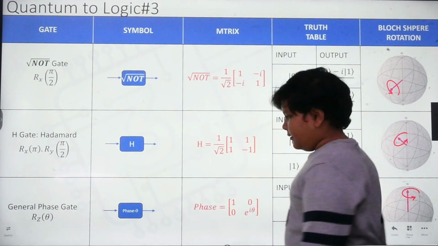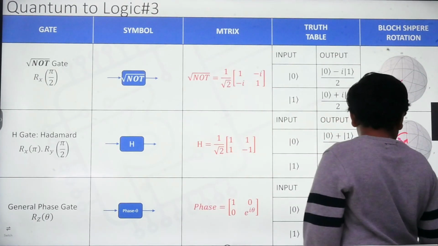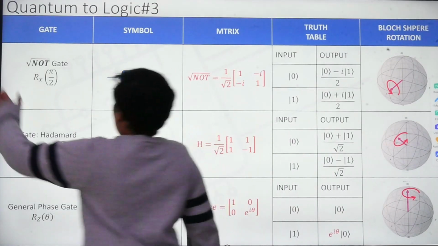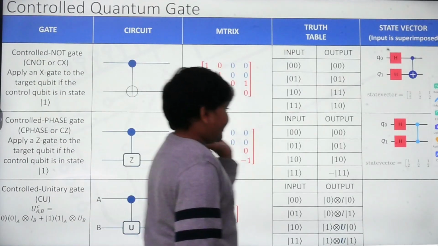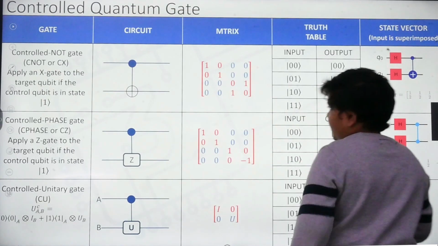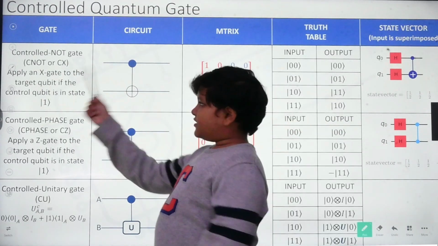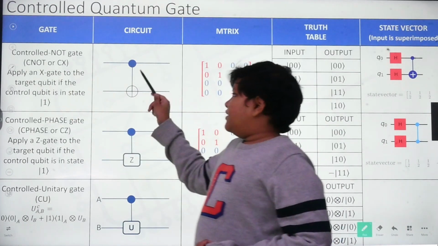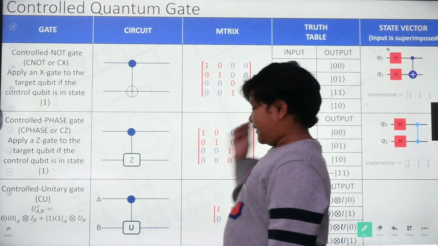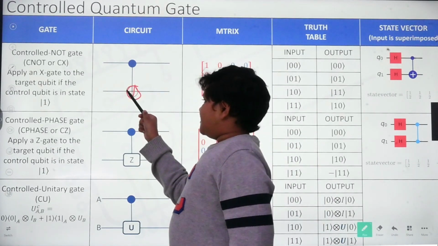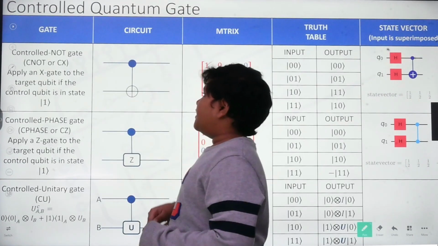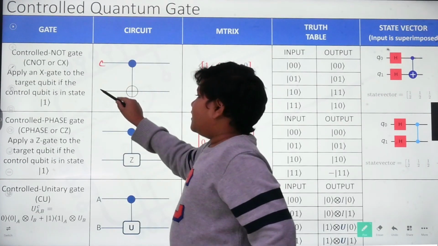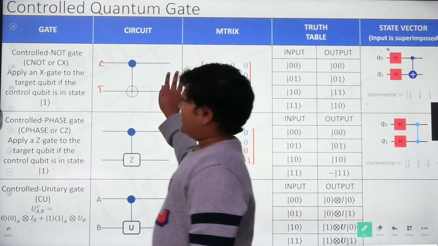So yeah. Now I'll be talking about controlled quantum gates. These are controlled quantum gates. Basically, I'll be showing you how it works. This is the C-NOT gate. It may look a little bit weird, but it's just the NOT gate. This is the NOT gate, and this is a line, and there's a control qubit. This is called a control qubit, this is called a target qubit.